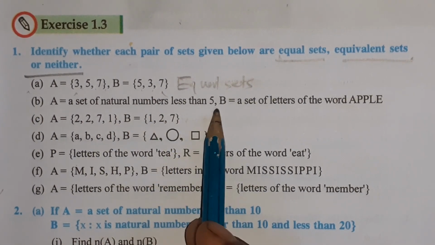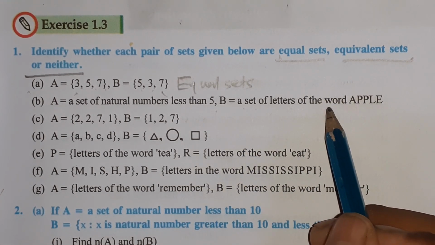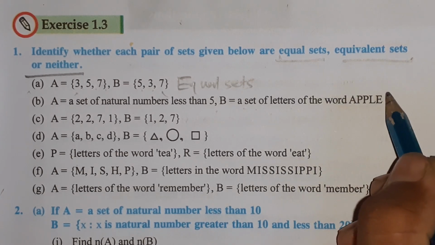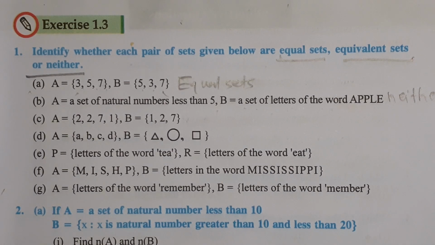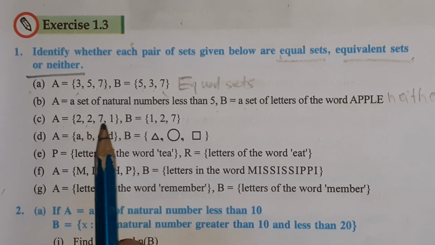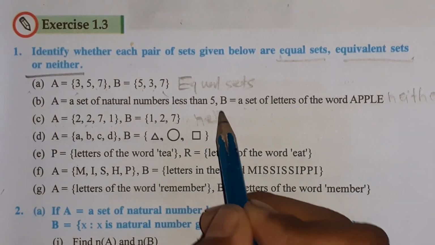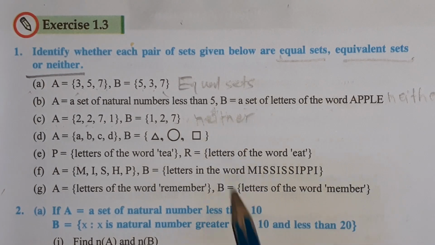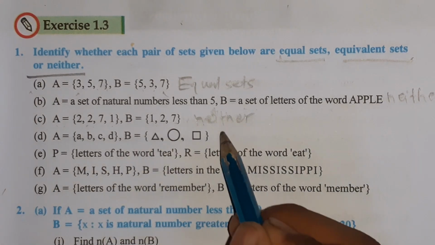Number B: set of natural numbers less than 5 and set of letters of the word apple. Neither. Number C: A equals 2, 2, 7, 1 and B equals 1, 2, 7. That is also neither. There is no such condition to be equal or equivalent sets. Number D is also neither.